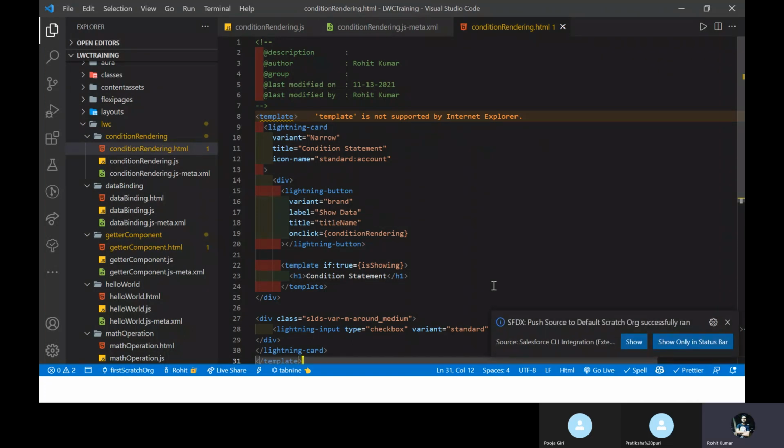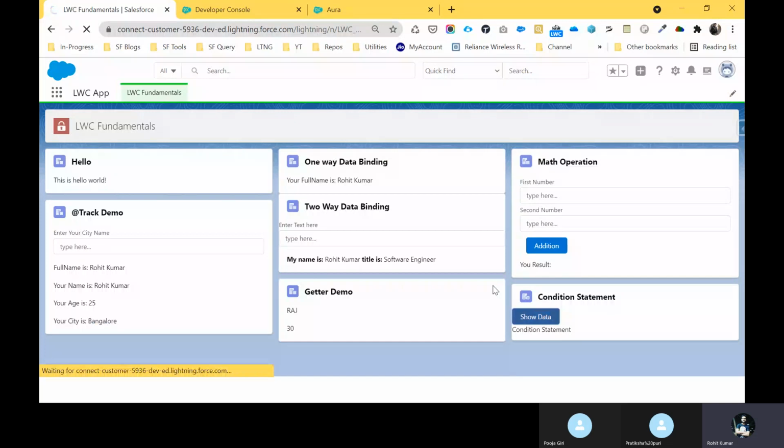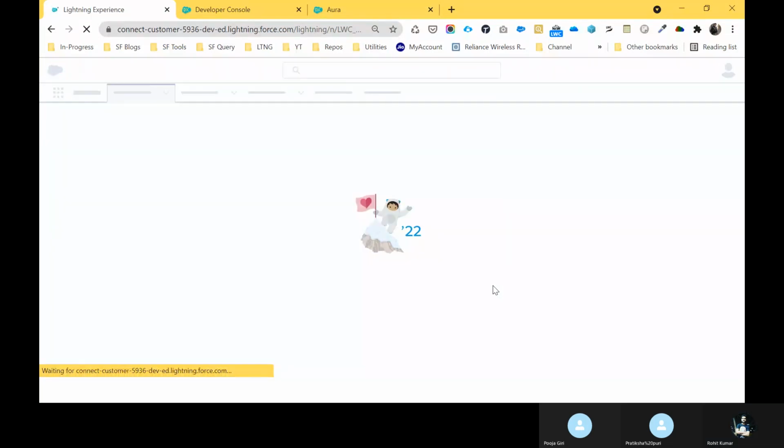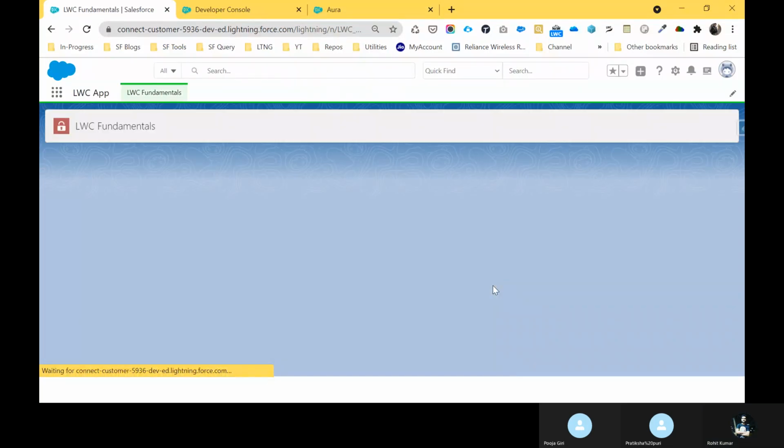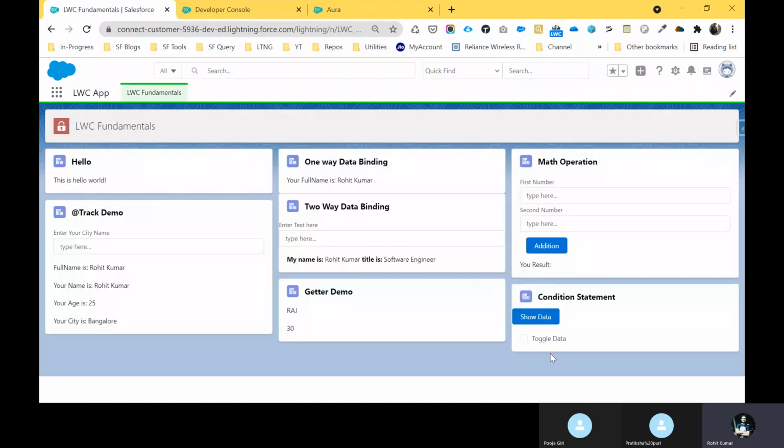Okay, you can see it's successfully deployed now. Just refresh this page and you can see my checkbox, right? This one. Okay, this is for checkbox. Once I click this as checked, here you can see I want to show something. Once I uncheck this one, I want to hide this data. So this is the requirement. Okay, so how to achieve this?